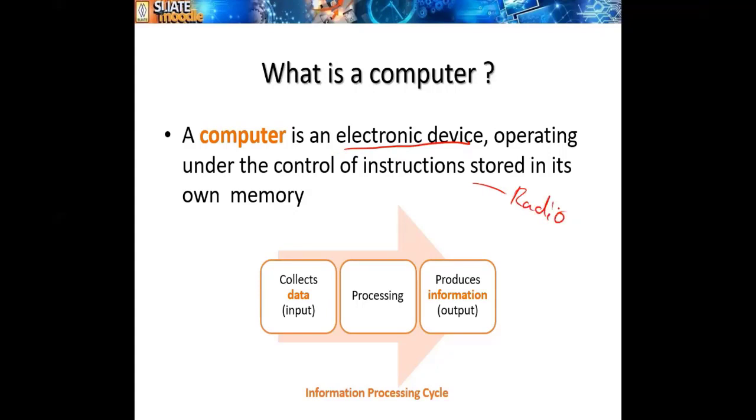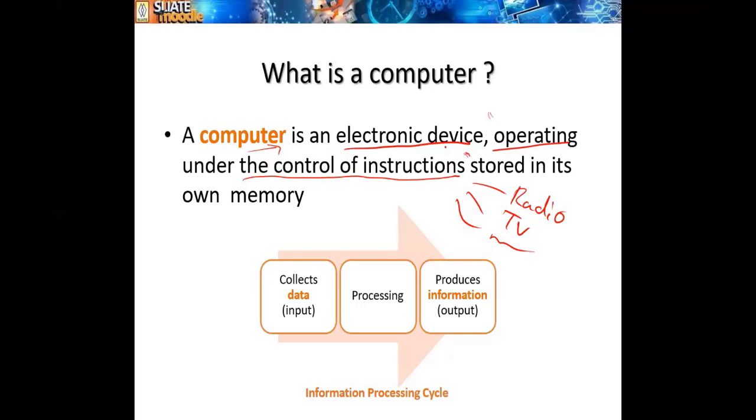Radio is an electronic device, TV, and whatever you can name, right? But what makes a computer unique? It is operating under the control of instructions. That's a unique feature of a computer, right?